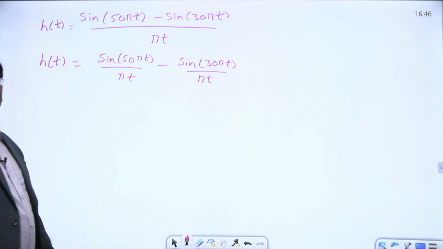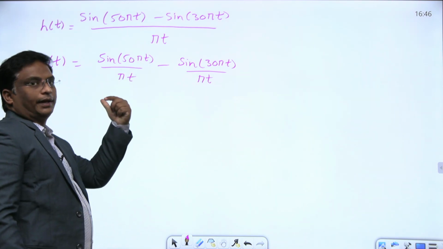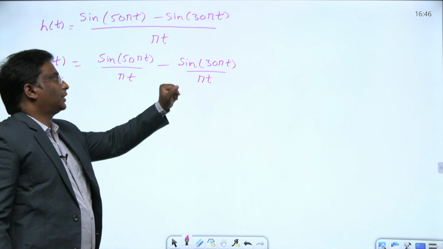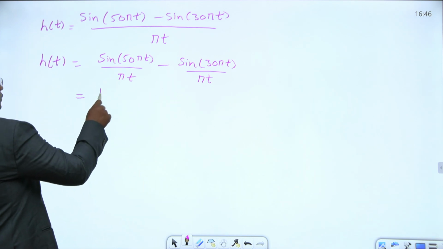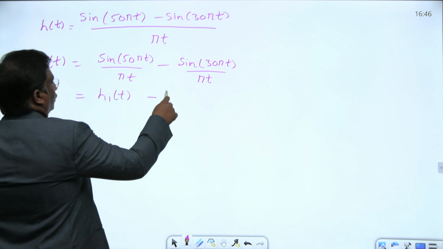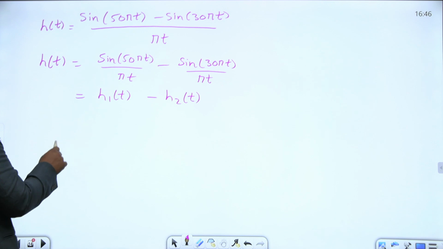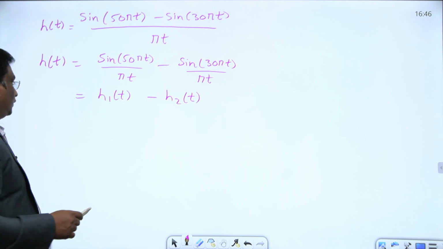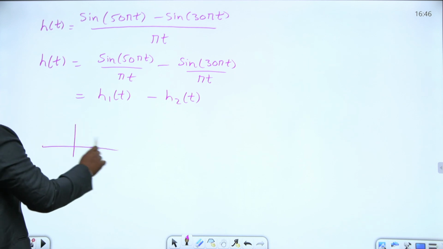Here it seems like sine pi t by pi t, a sinc function. Suppose you assume this is h1 of t minus h2 of t. h1 of t is a sinc function like sine pi t by pi t.